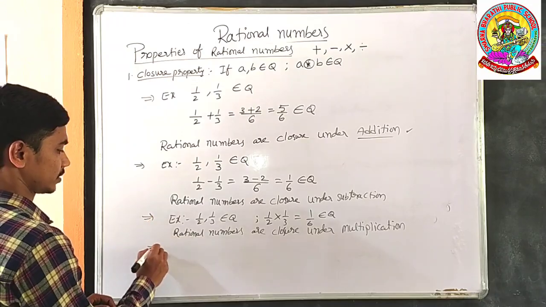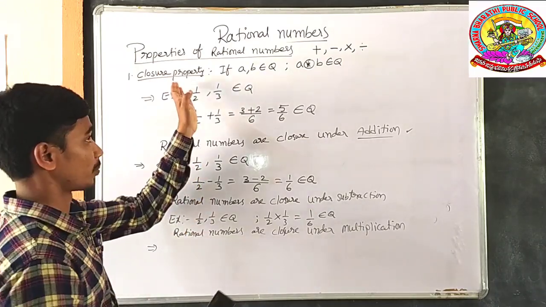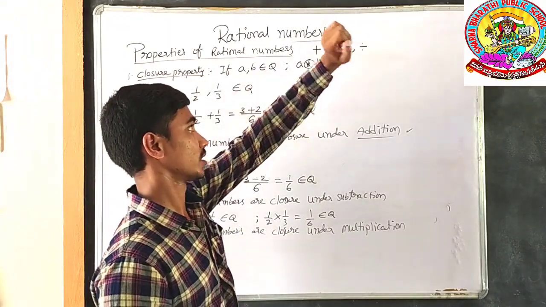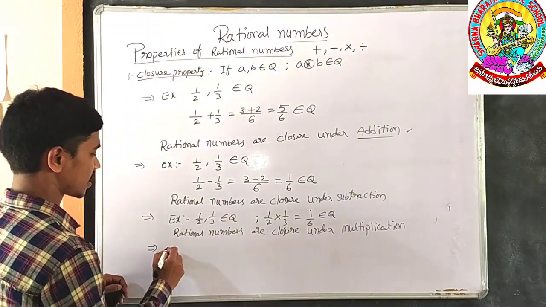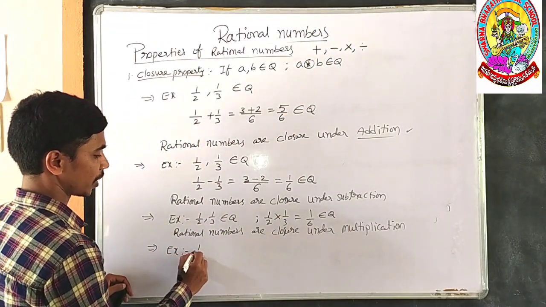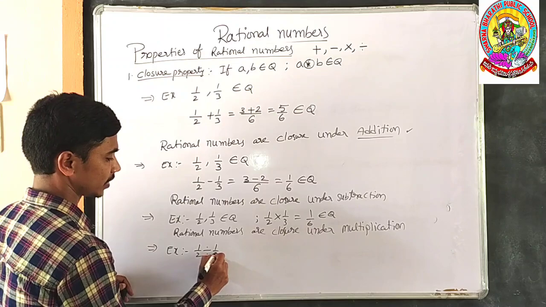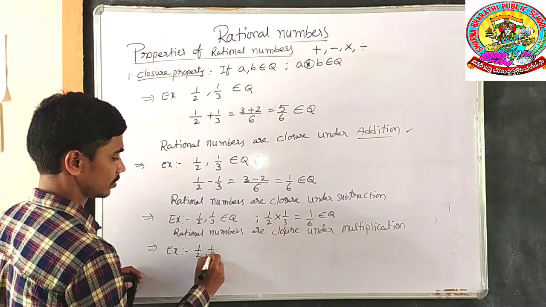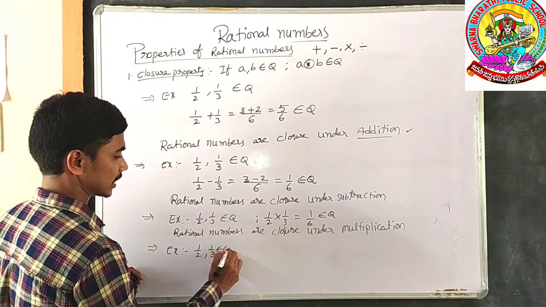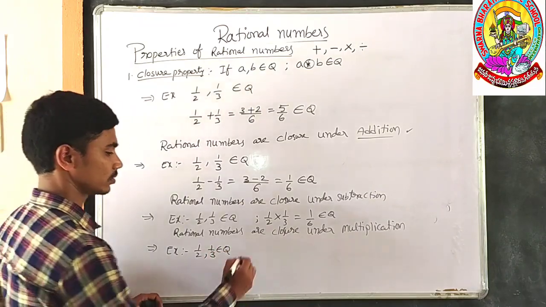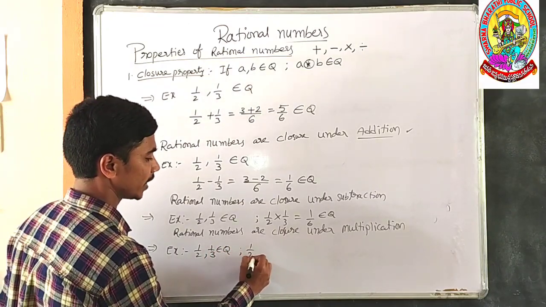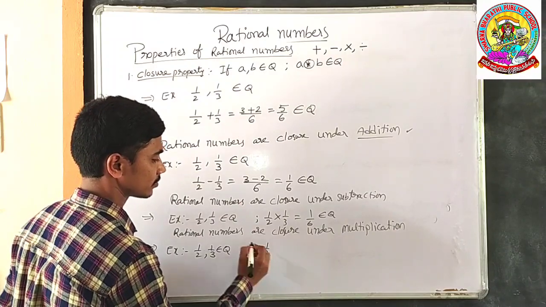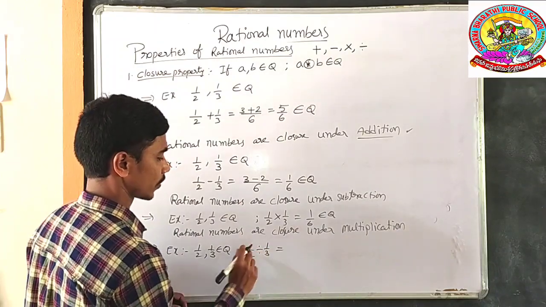Next property, same property under the operation of division. Example, 1/2 divided by 1/3. Sorry, 1/2, 1/3 belongs to rational numbers. What would be their division? How can we do this division?